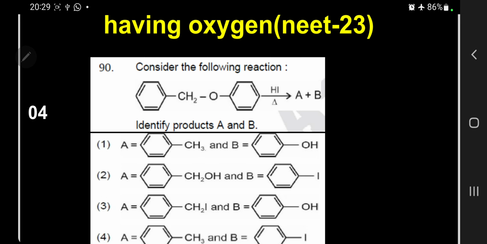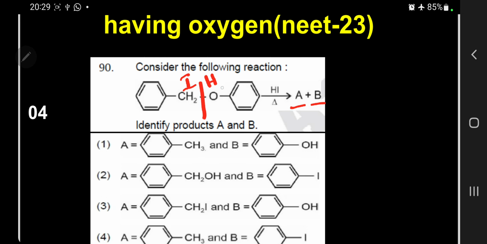When we treat with HI followed by heat, two products form. Identify the products A and B. This is the question asked. There are two probabilities. One is if you treat with HI here, it cleaves, and you will get phenol and benzyl iodide. This is one probability.